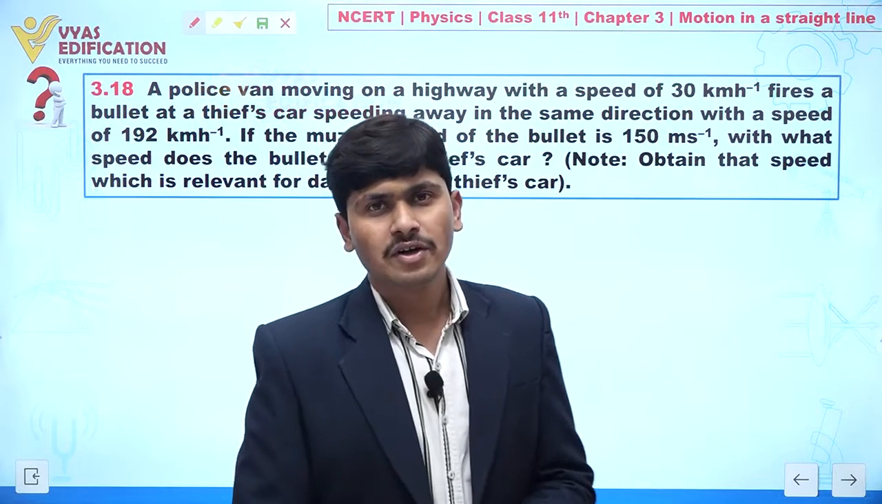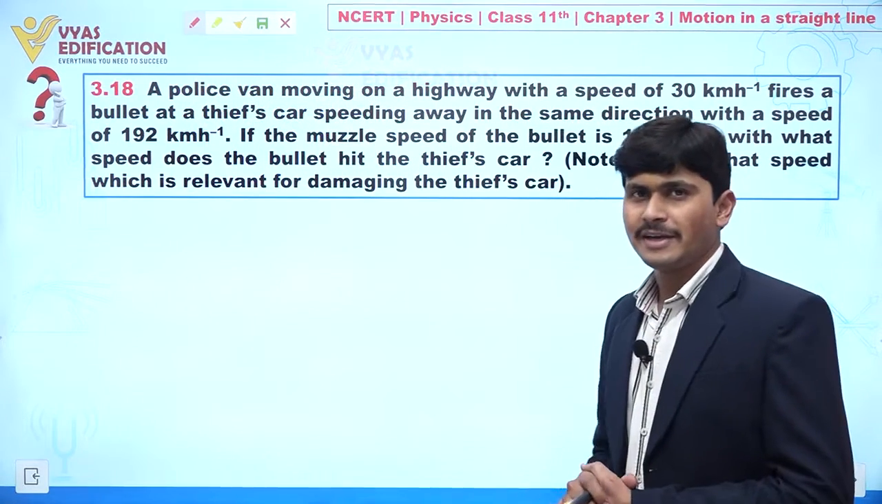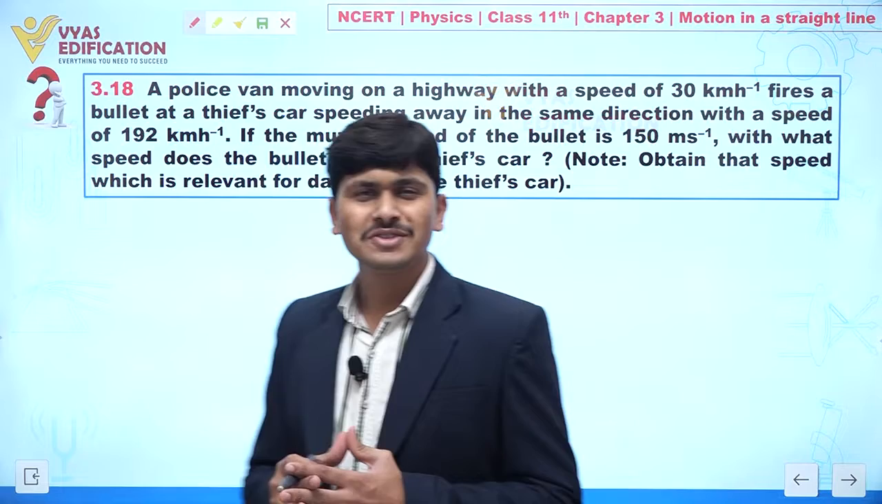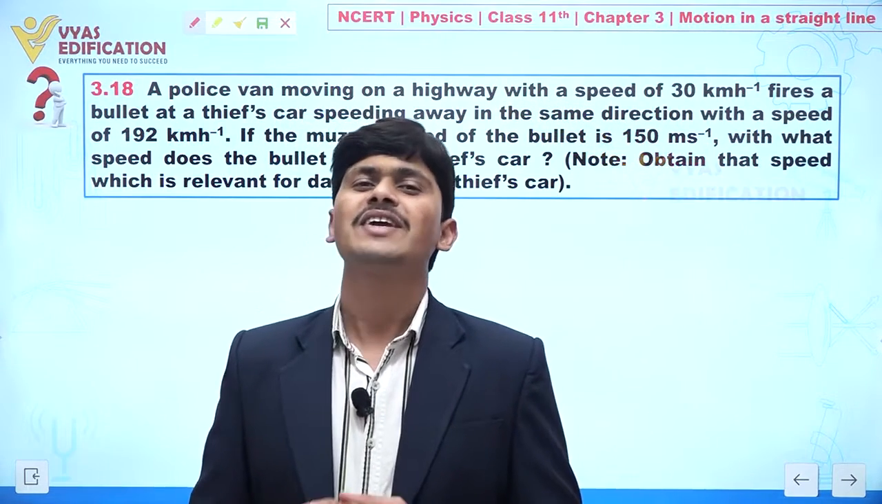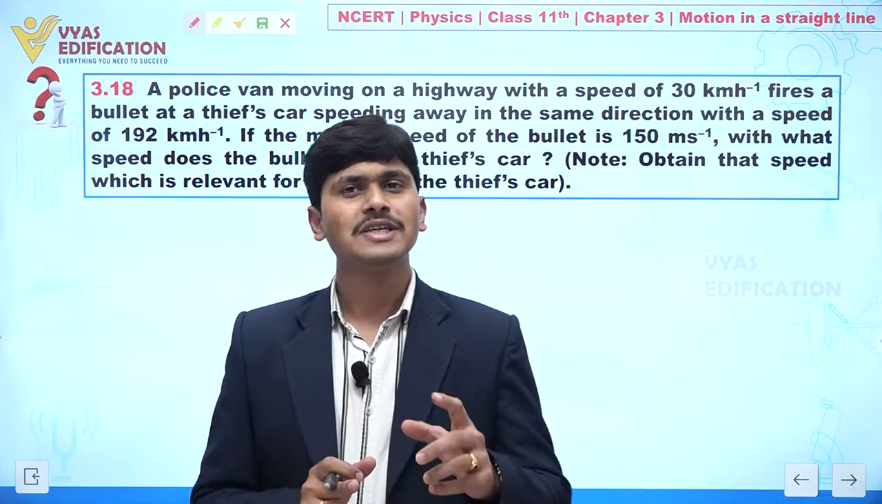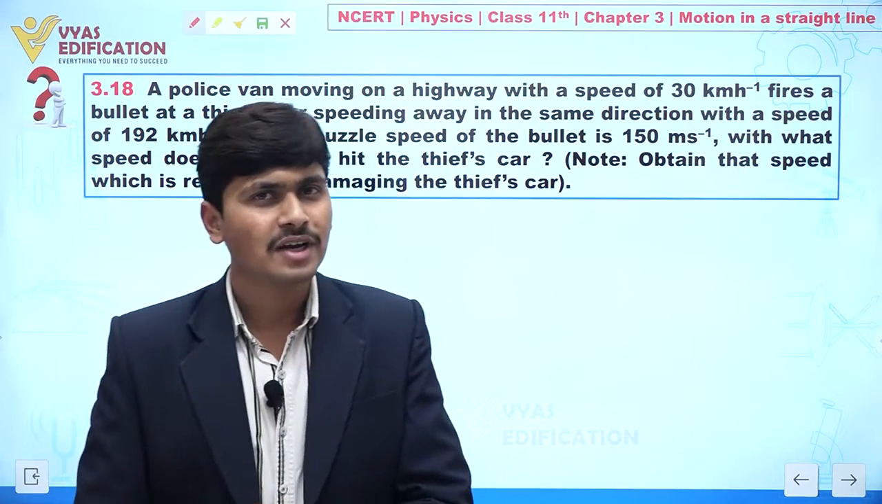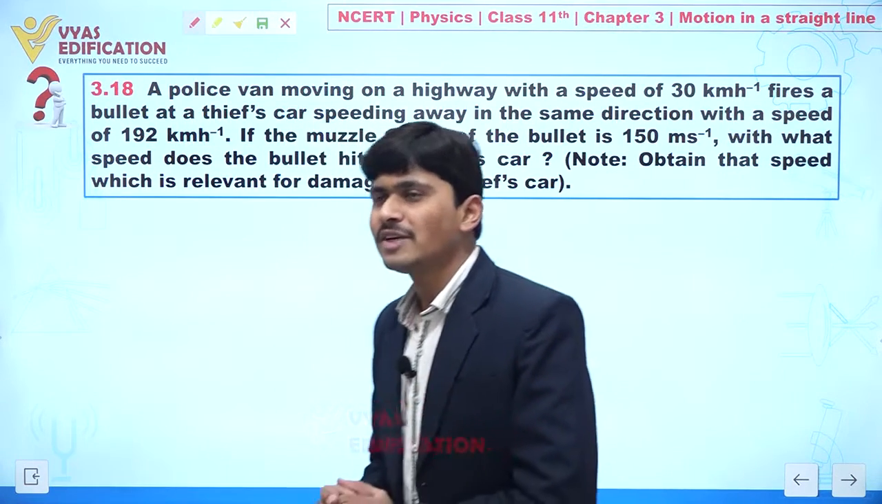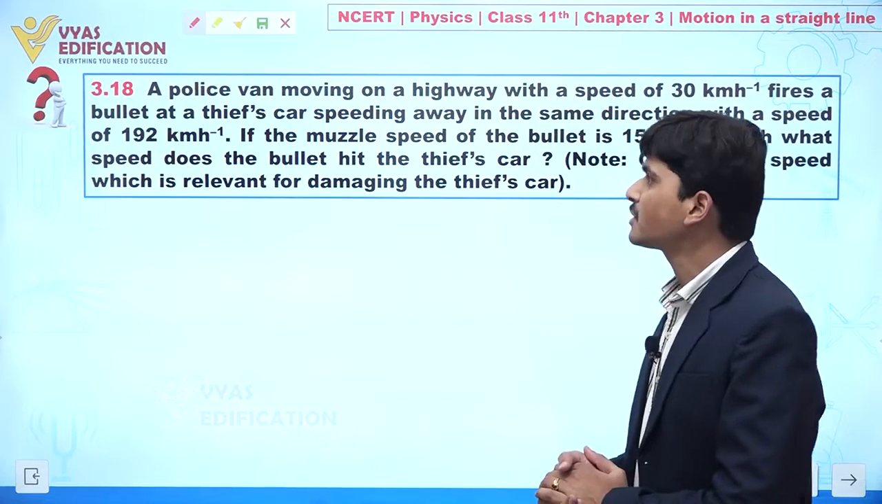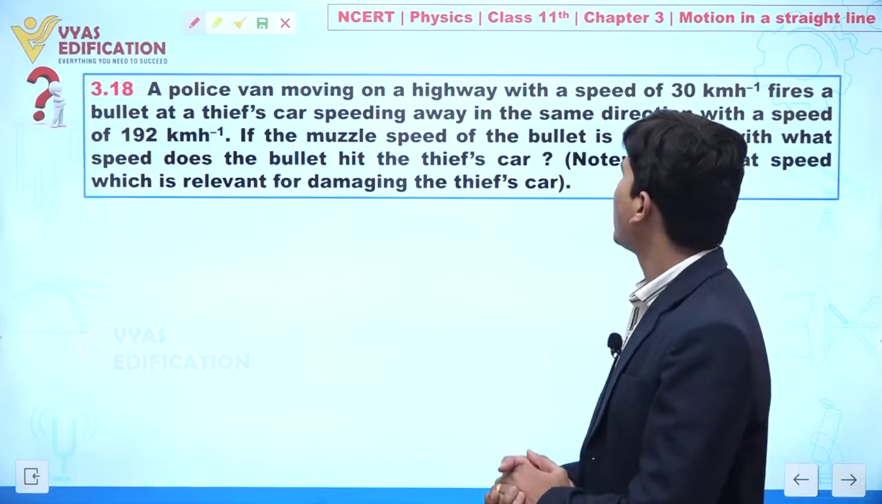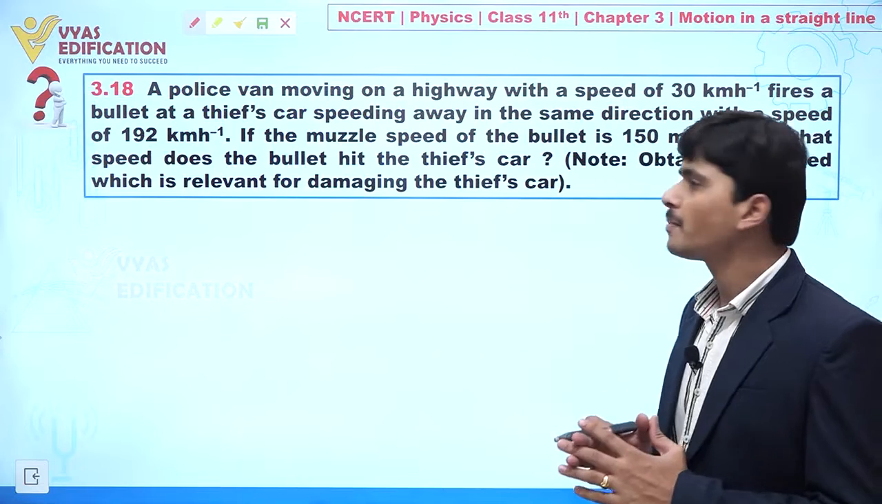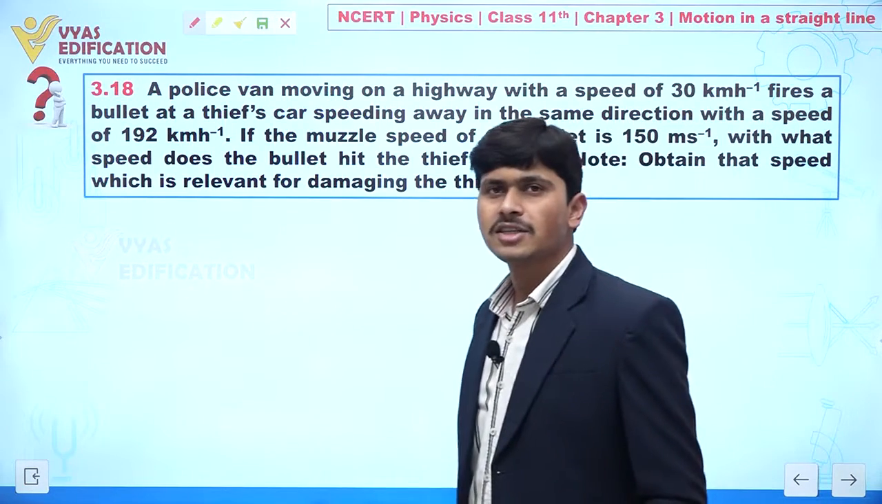Now dear student, we are going to discuss question number 3.18. This question is related to chase and police, or we can say police and thief. In this question we will utilize the concept of relative motion. So now let's discuss this question on the screen. A policeman moving on a highway with a speed of 30 km per hour fires a bullet at a thief's car.